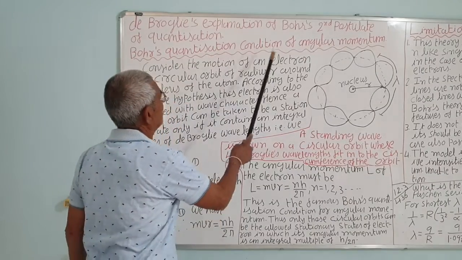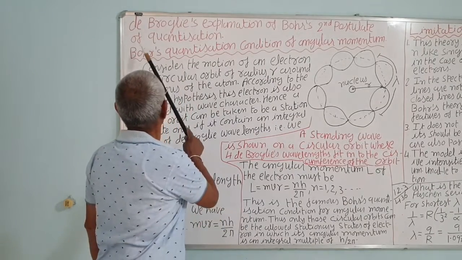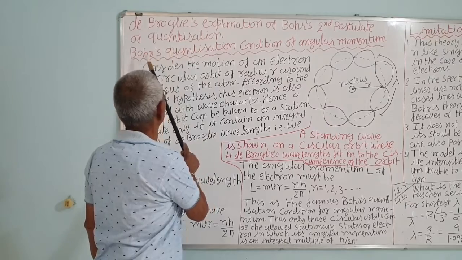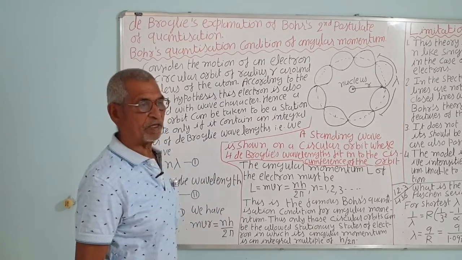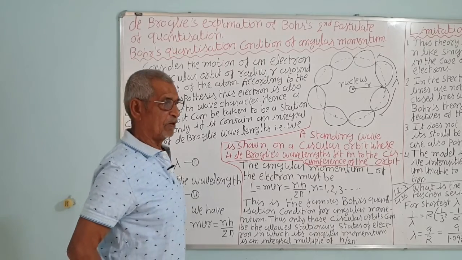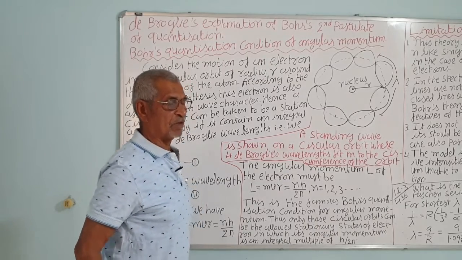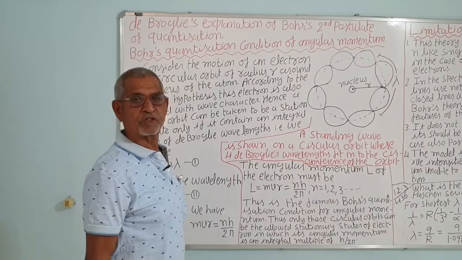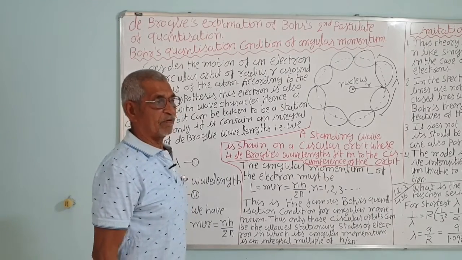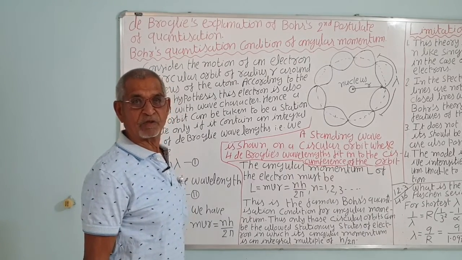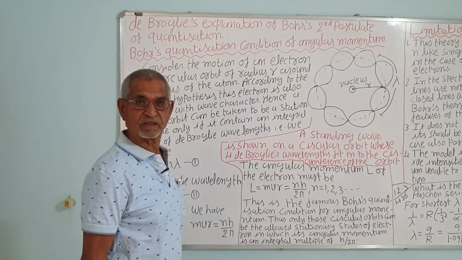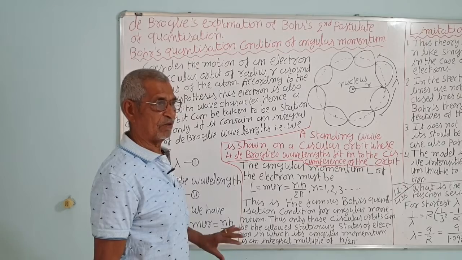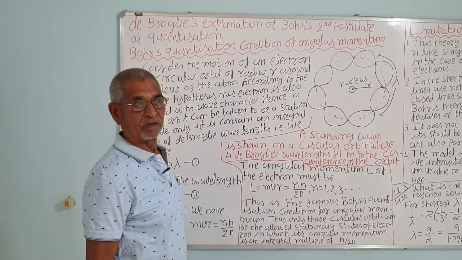The de Broglie explanation of Bohr's second postulate, the quantization condition, is a famous condition Bohr gave in the second postulate of his atom model. It was the most puzzling: why is the angular momentum of an electron an integer multiple of h upon 2 pi while revolving in the orbit? So that was the question.